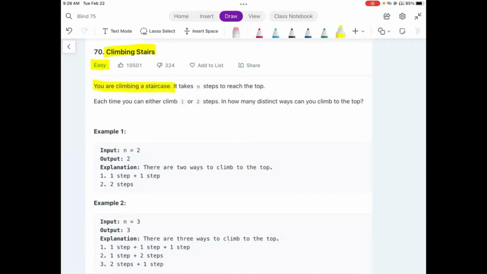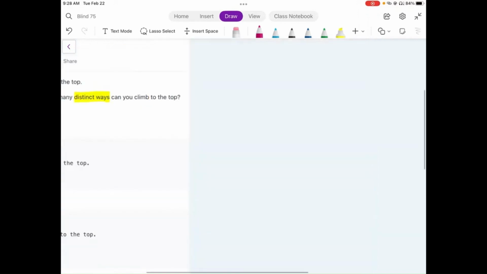We are climbing a staircase that takes n steps to reach the top, and every time we can either climb one or two steps. We need to show how many distinct ways we can climb to the top. We are going to understand this problem with three examples.